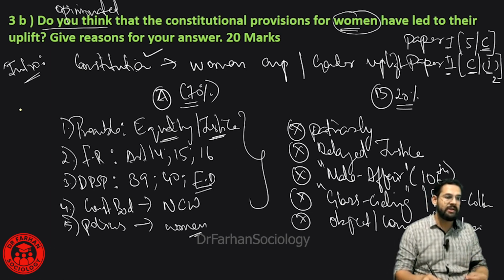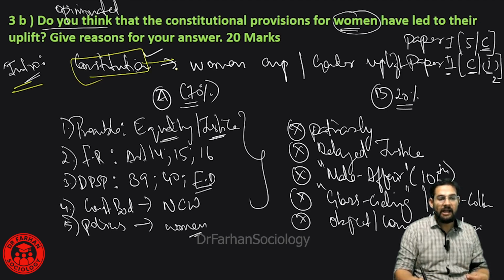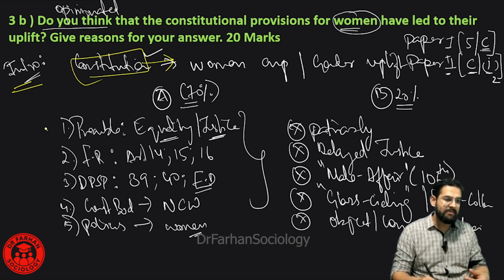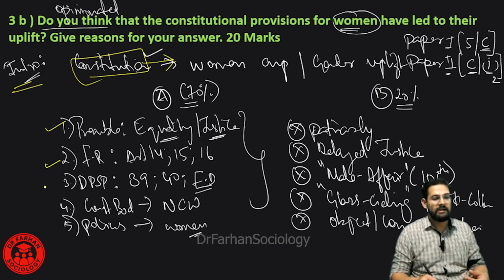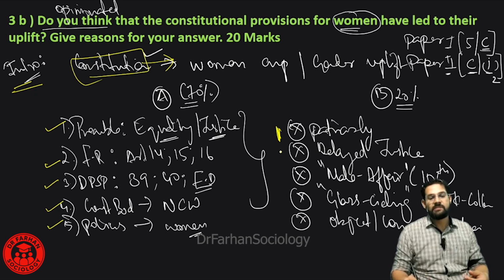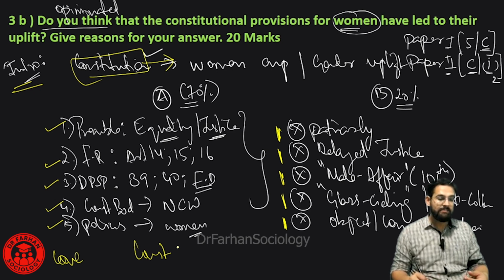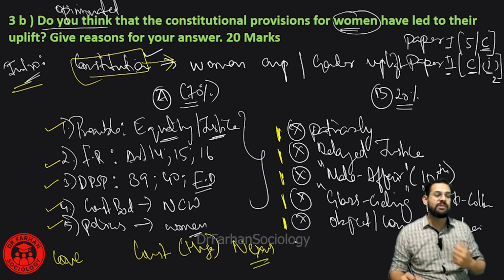So what am I talking about here? In the introduction, I am speaking about how the Constitution has helped in the upliftment of women, and where it has helped: in the preamble, in fundamental rights, in DPSPs, constitutional bodies, and policies and schemes which are oriented. On the other hand, there are some issues such as patriarchy, delayed justice, male affair, glass ceiling effect, objectification, commodification. And then in the conclusion, I am going to say the Constitution has played a huge role in women upliftment, but there has to be a nexus of different areas which need to be addressed.